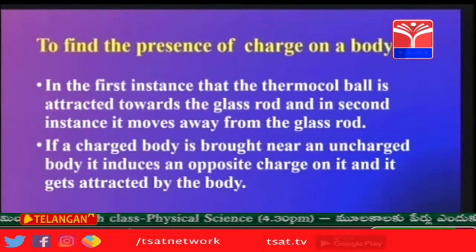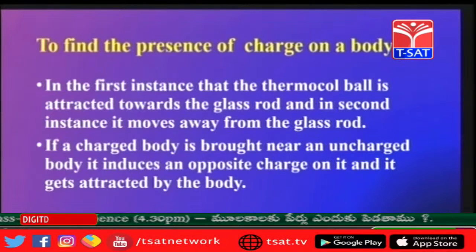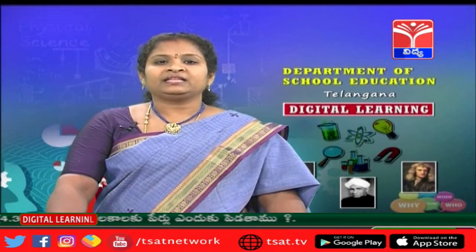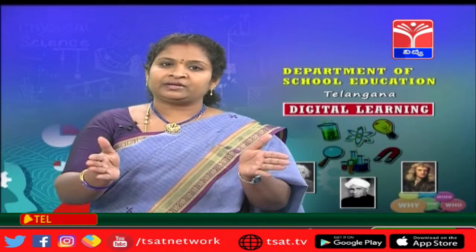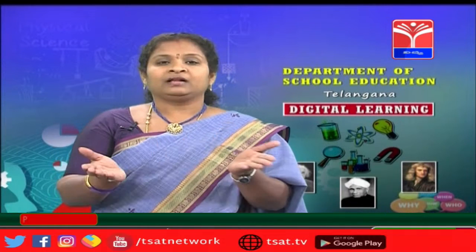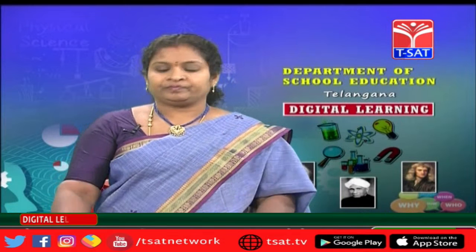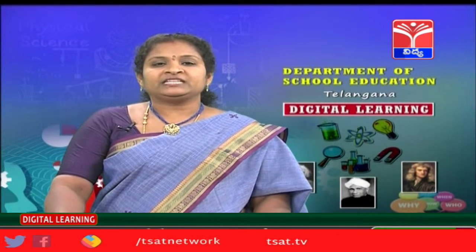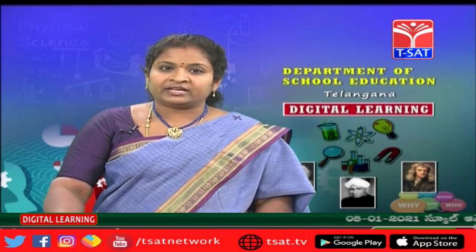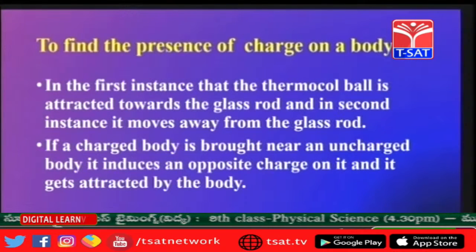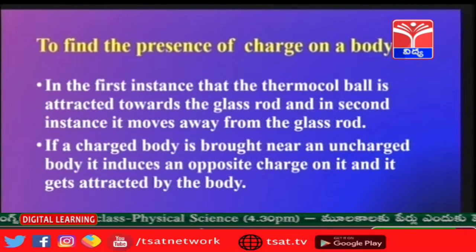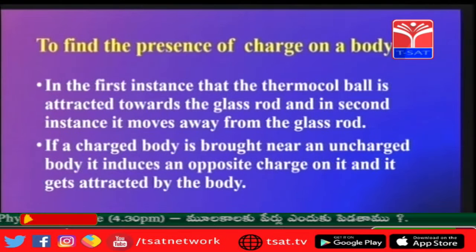The first time the object got the opposite charge, and the second time as it was having the same charge, it got repelled. So opposite charges attract, like charges will repel. If a charged body is brought near an uncharged body, then the other body induces opposite charges.